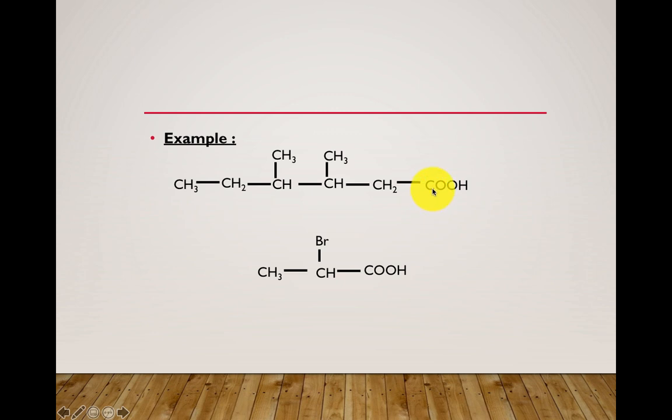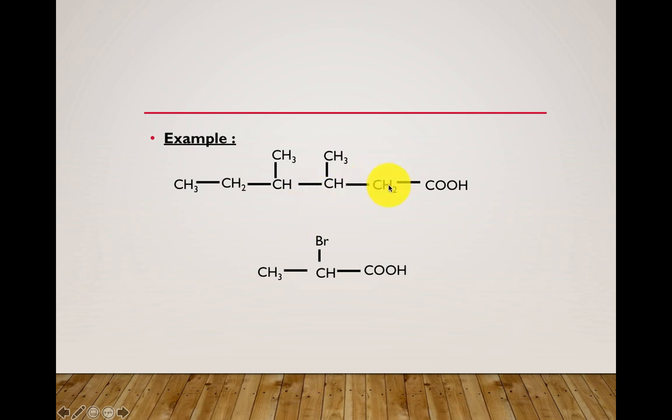See, this is 1, this CH2 group 2, this is 3, 4, 5 and 6. So, what is the position of these 2 methyl groups? That is, what is the number of this methyl group? See, this is 1, 2, 3. So, this methyl group is attached to the 3rd carbon and this methyl group is attached to the 4th carbon. So, how are you going to give the numbering?